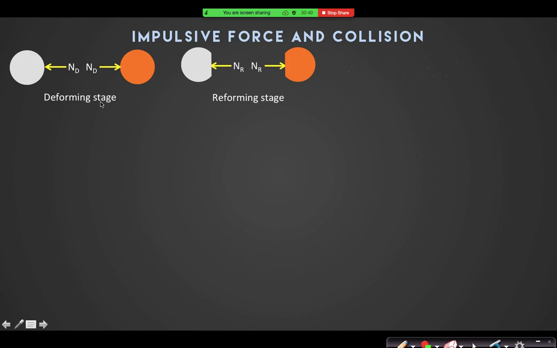Now there is a question: during this collision, this is Nd, the deforming force, and this is Nr, the restoring force. Can you find the ratio of the integral of Nr dt by the integral of Nd dt? Basically, you need to prove that this ratio is nothing but E. Can you prove it?